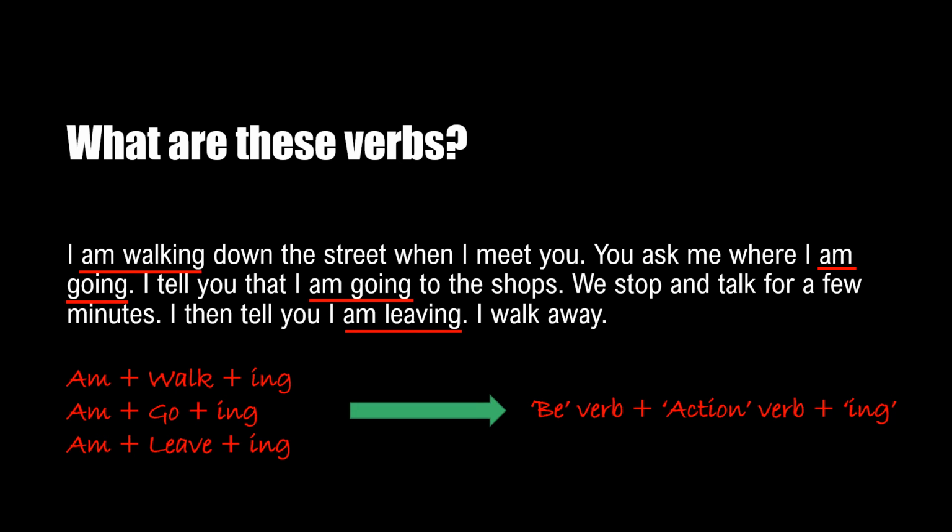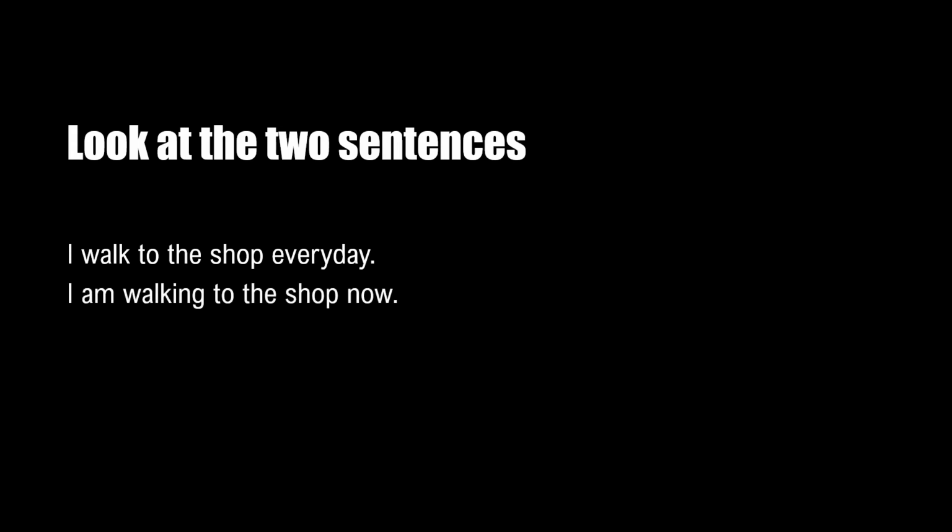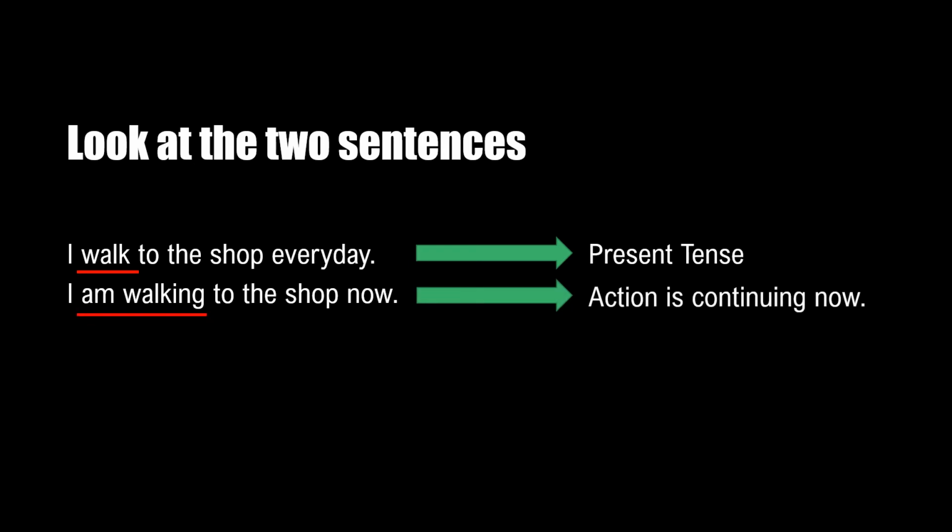Let us see what these verbs mean. Look at these two sentences. I walk to the shop every day. I am walking to the shop now. So in the first sentence, I am telling about something which I do every day. The verb walk is in present tense. In the second sentence, I am walking to the shop now. Here, the action is still continuing now. We call this a present continuous tense.